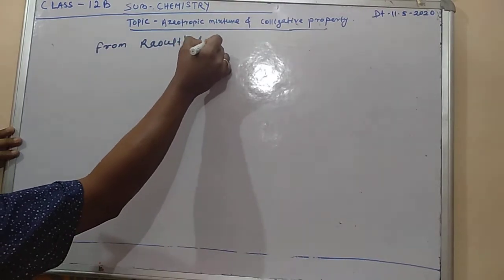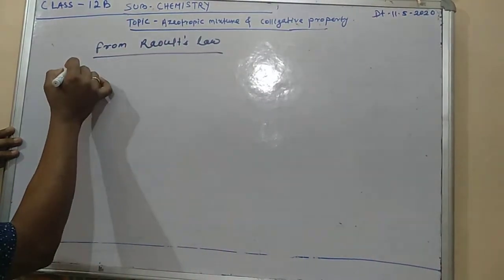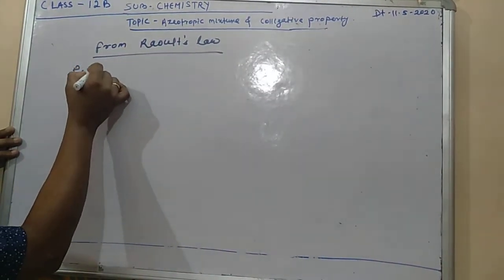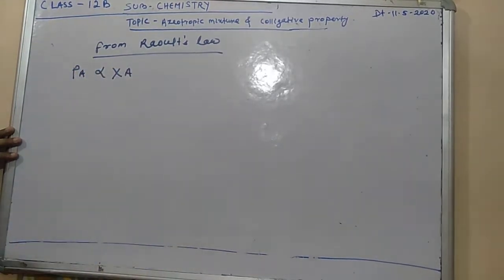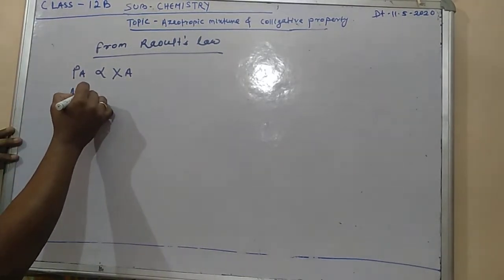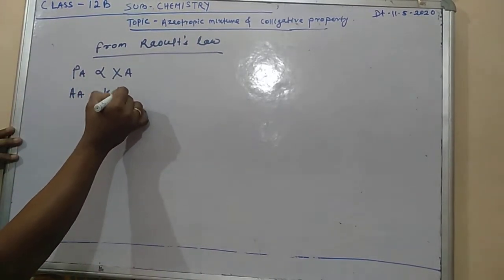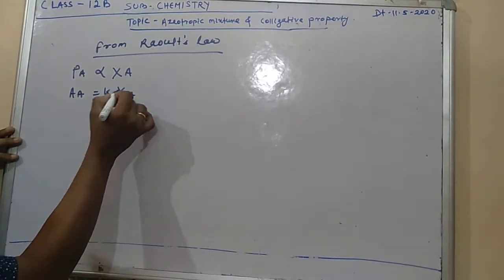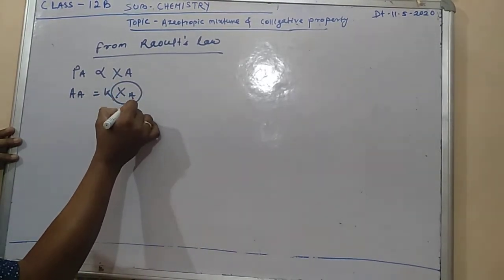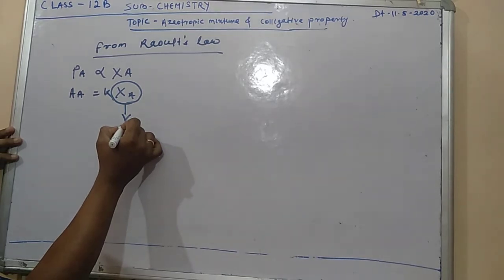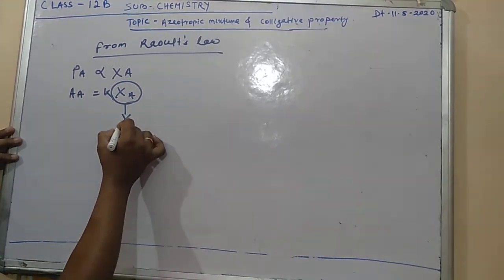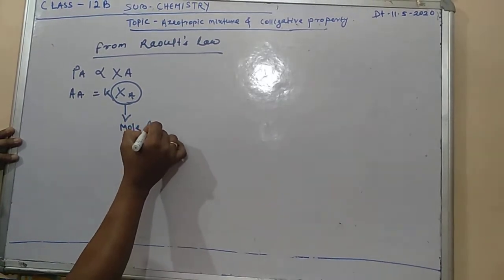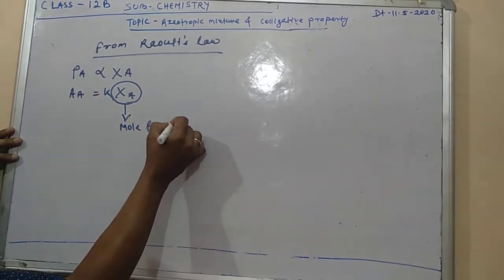From Raoult's law, what are we doing? You are already doing PA proportional to XA. Are you knowing or not? PA is proportional to XA. Yeah, PA is equal to K XA, where K is what? X is called the mole fraction. Mole fraction, have you remembered or not?